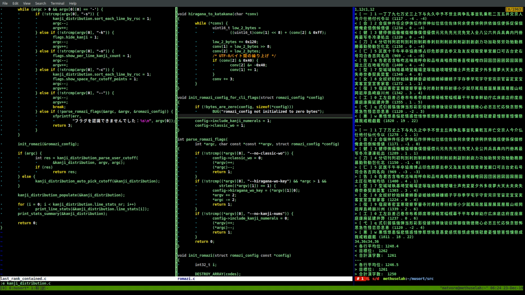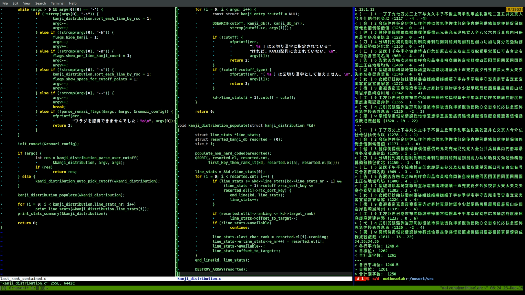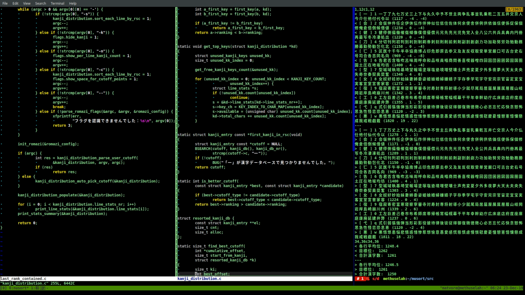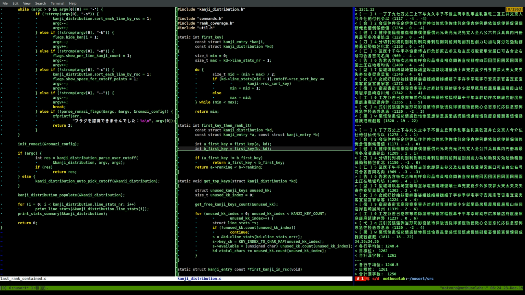Kanji distribution, to look. Here we go. But why is that not working? That doesn't make sense to me. Typical kogiri kanji is... so we're including the one here.